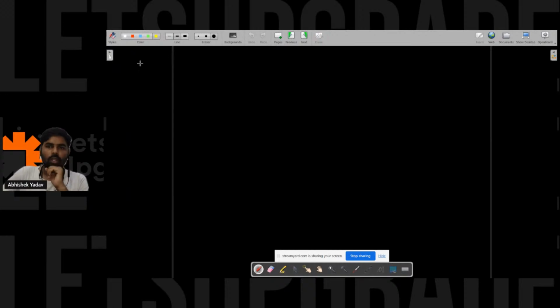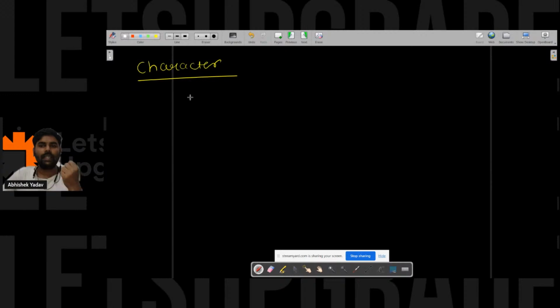So let's talk about the second data type, that is character. For storing a character we have to write the data type as char. After that we write the name of the variable, let's assume the name is ch. After that the assignment operator, and in single quotes you have to write a single character. Very important point: in single quotes you have to write a single character, that is a. Like this you can store character data.